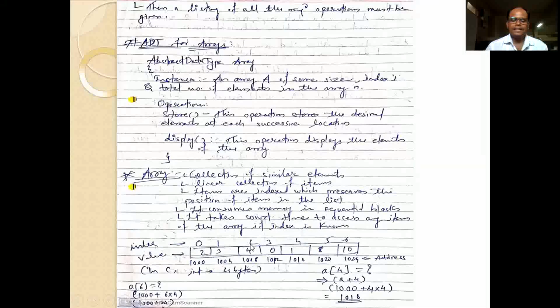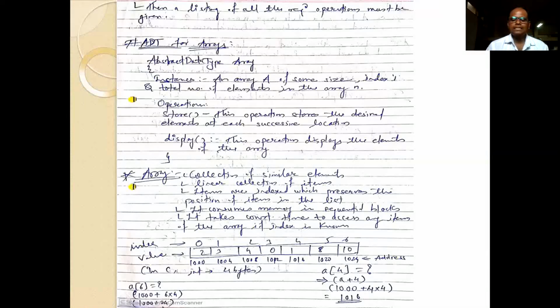Means at index position number 2, the value 4 is stored. Okay, and after that the locations, that is memory locations, that is 1000, 1004, 1008, 1012, 1016, 1020 and 1024.